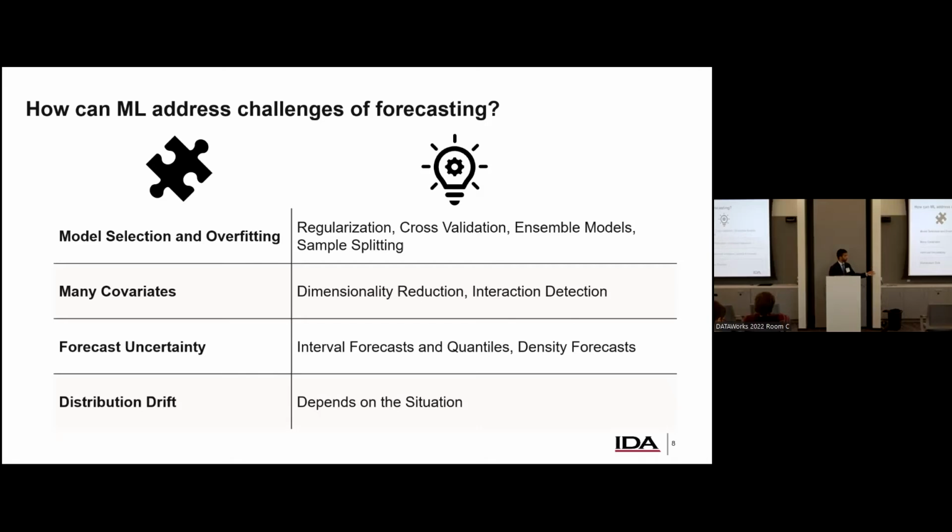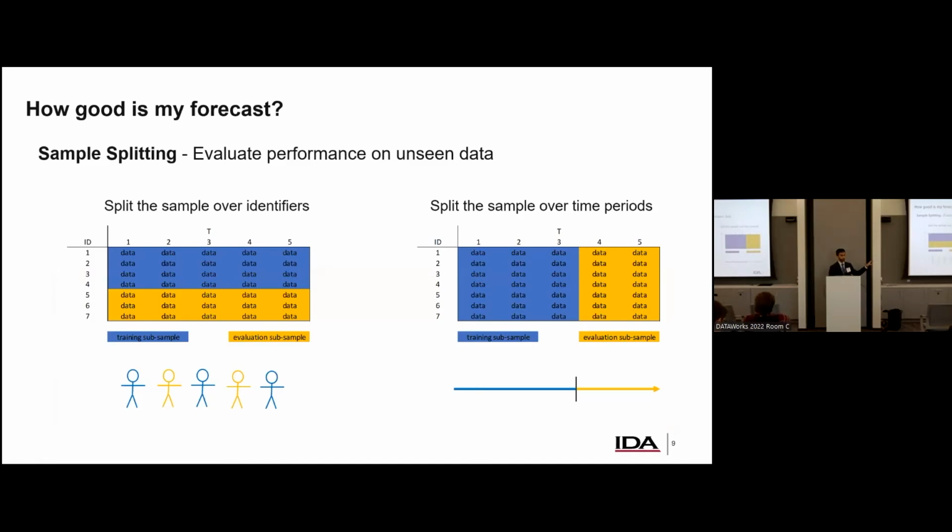And then, of course, distribution drift, which I said is a tricky one, and it does depend on the situation. But there are various different ways of addressing this problem within machine learning, and one of those ways depends on how you set up your problem. So how you set up the training and testing data, and how you evaluate the model. So with that, I want to talk about how you split up the model, right? So how do you split up your training data and your testing data, where the testing data is used for evaluation purposes and the training data is used to actually build the model.